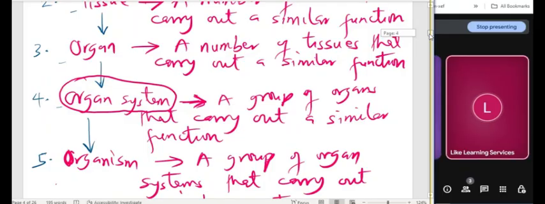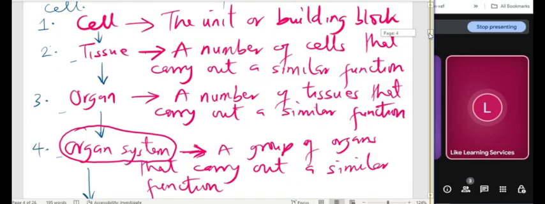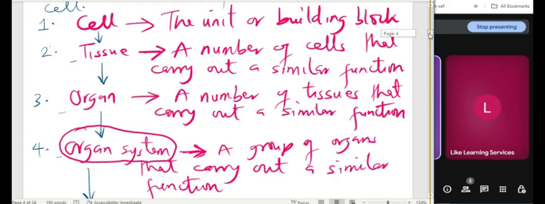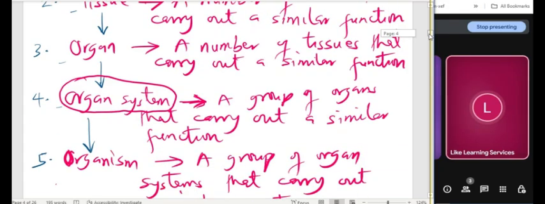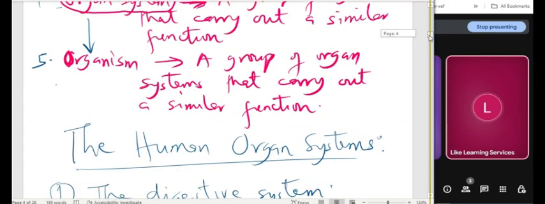Exactly, beautiful. A number of similar cells that perform the same function is called a tissue. An organ is a number of similar tissues that perform the same function. An organ system is a number of organs that perform a similar function. An organism is a group of organ systems.